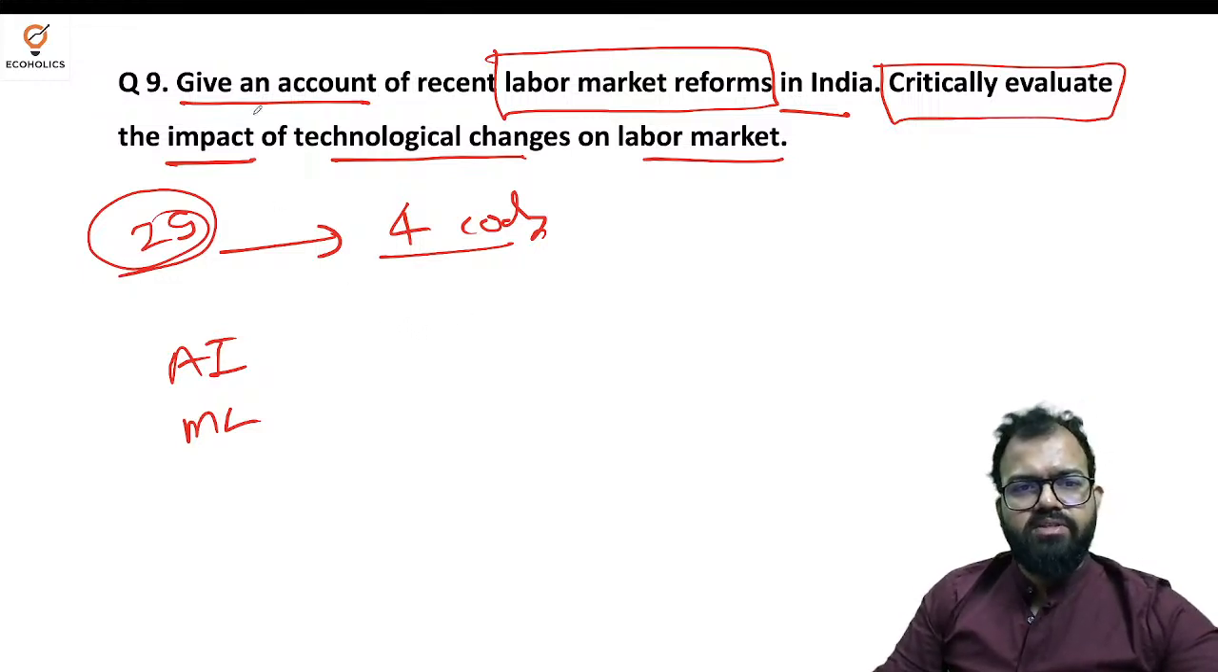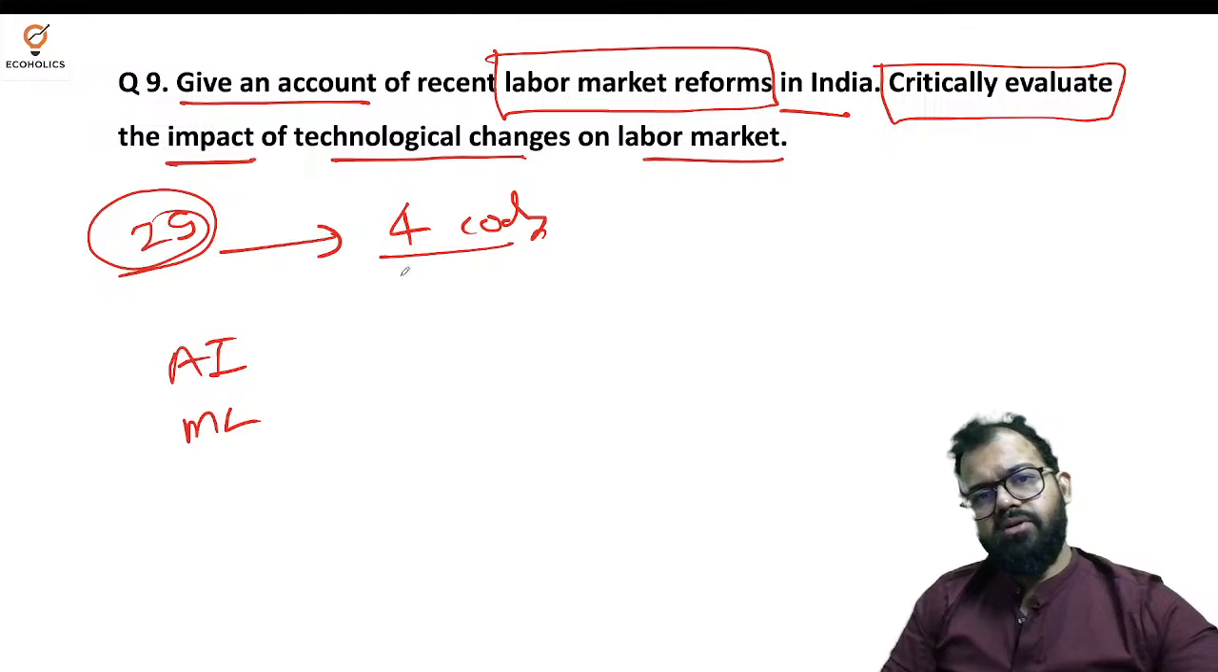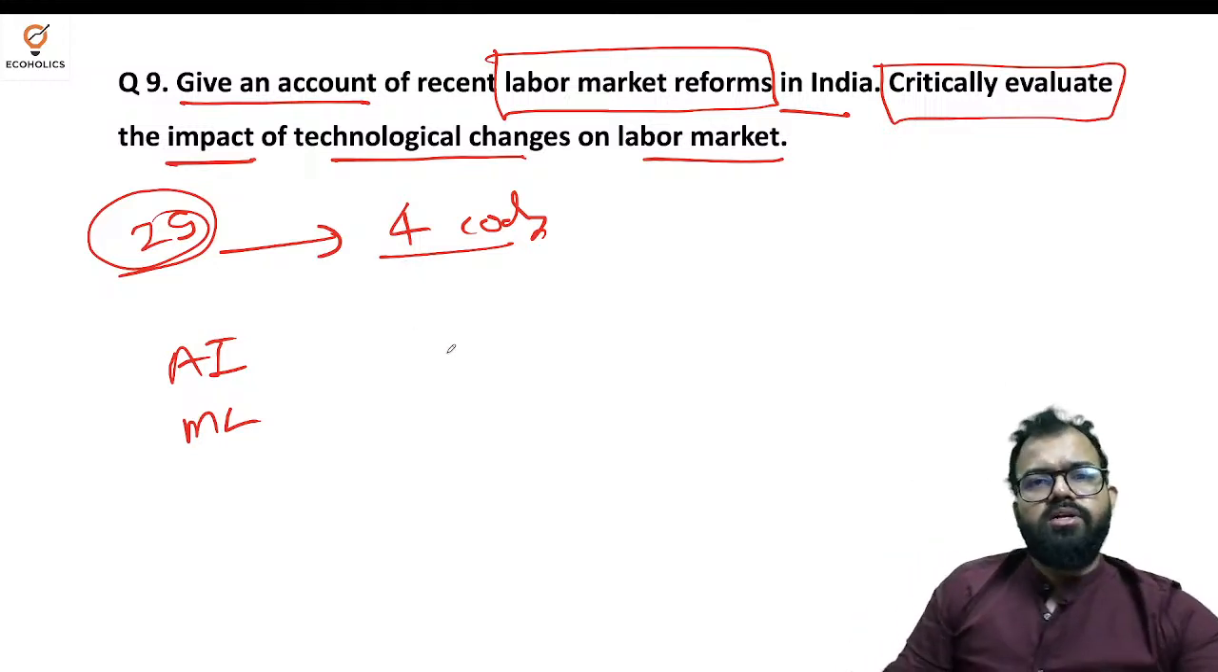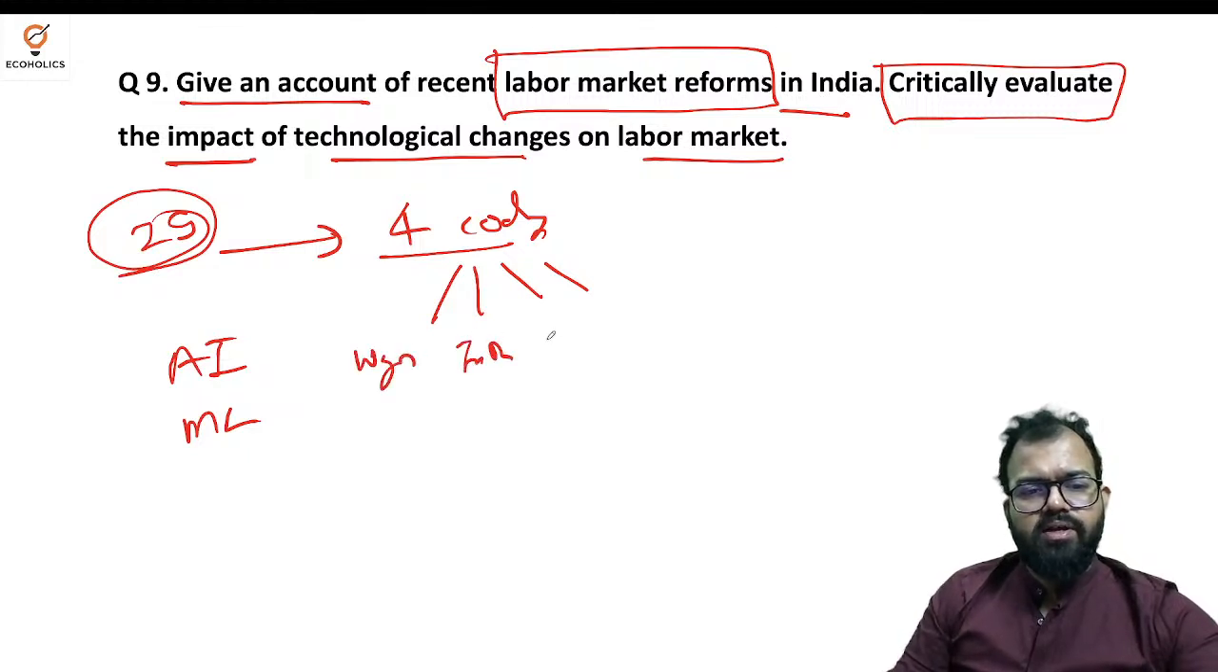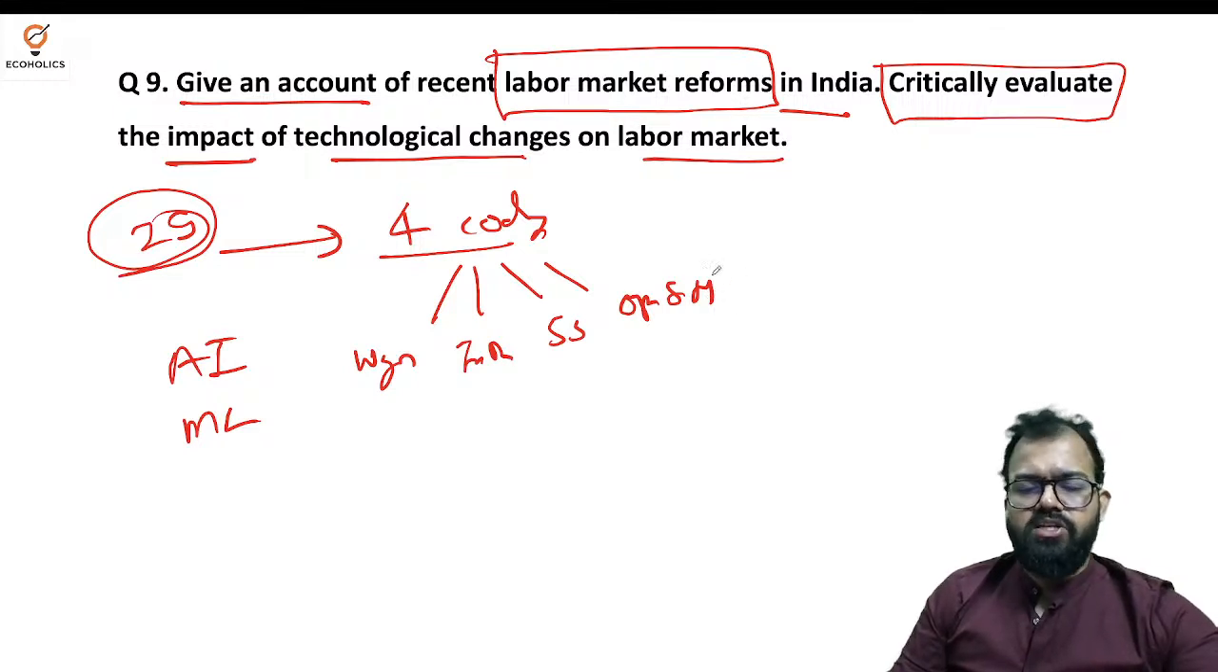Okay, so here we start with the first part of the question. Give an account of recent labor reforms. So under recent labor reforms, you can say labor reforms in India are very important, and these 4 comprehensive labor codes: code on wages, industrial relations code, social security code, and the last one is occupational safety, health and working conditions code.